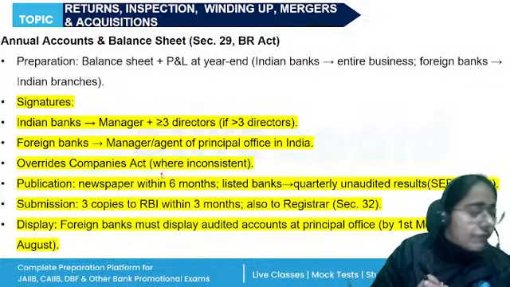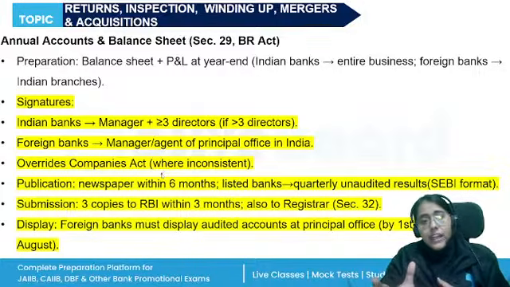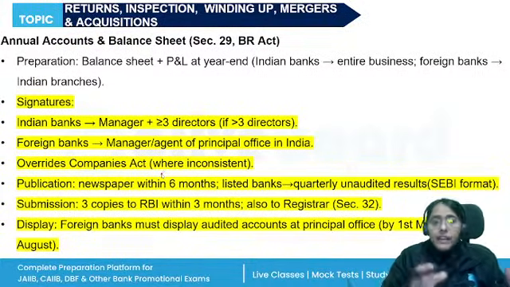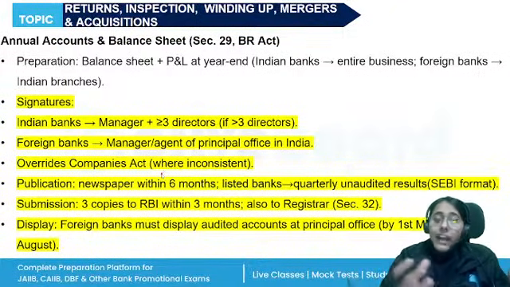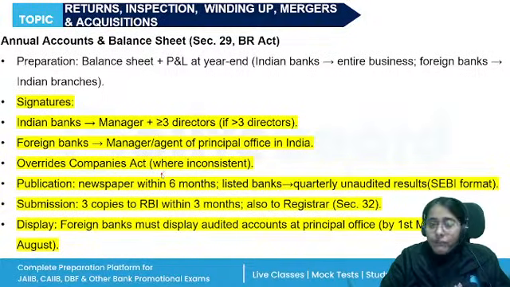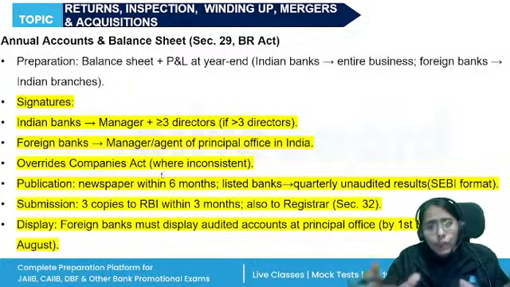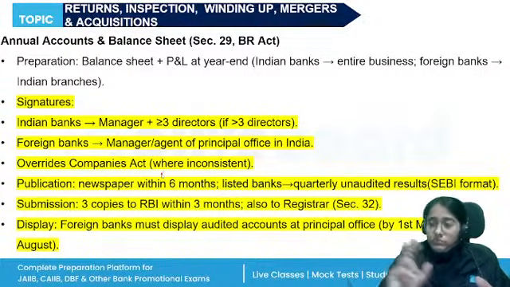Next, we have the unit 4, which is the returns, inspection, winding up, mergers, and acquisition. Banking companies prepare their balance sheet and accounts annually. These have to be audited by duly qualified auditors. The balance sheet and accounts have to be submitted as returns to RBI. Copies also have to be submitted to the ROC, and sometimes the central government also requires copies to be sent to them, right?